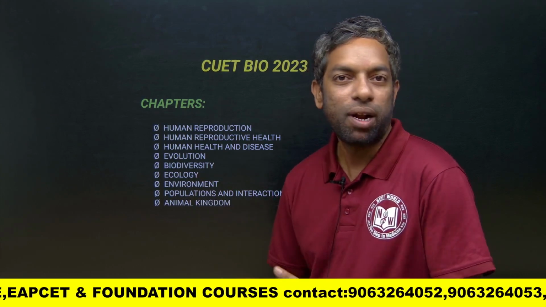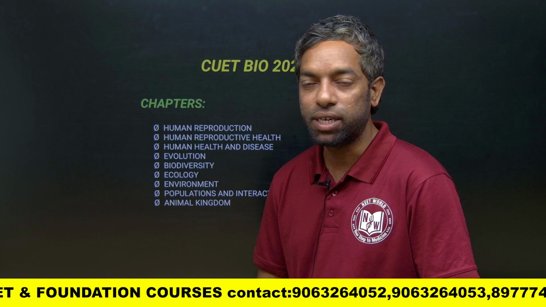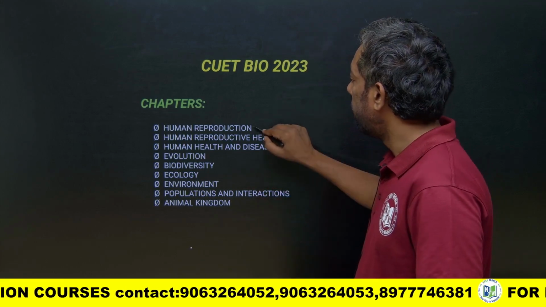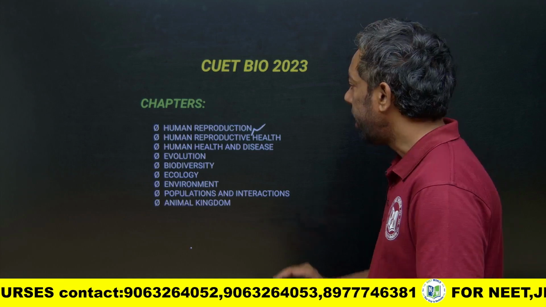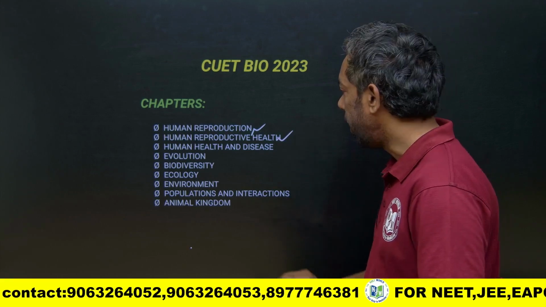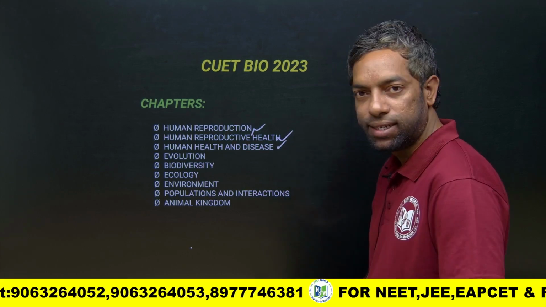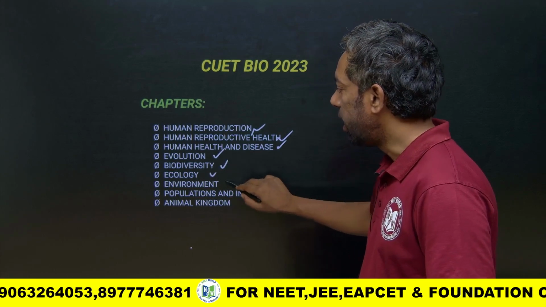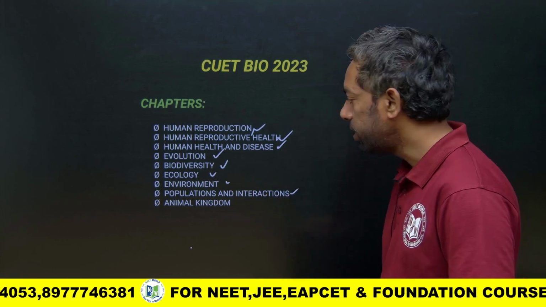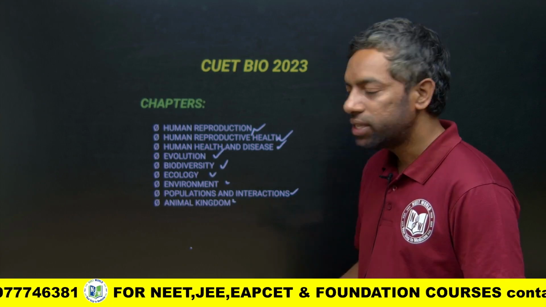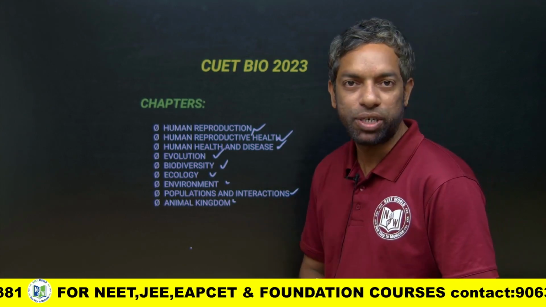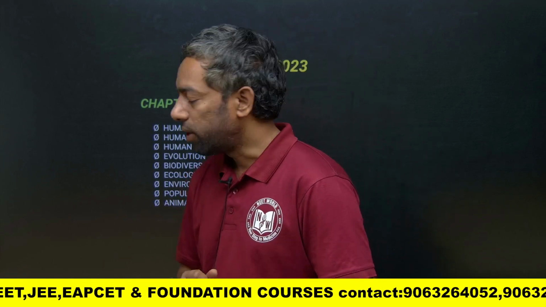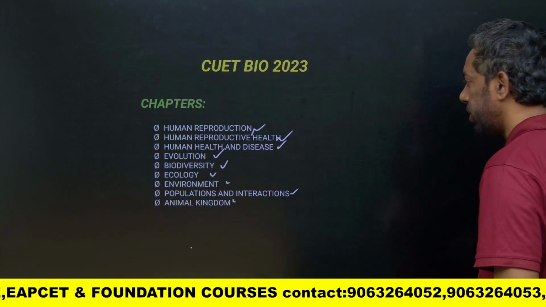In this question paper, I sorted out the zoology subject. The topics include human reproduction, reproductive health, human health and diseases, evolution, biodiversity, ecology, environment, population and interactions, and the animal kingdom. These are the topics included in this question paper. Each topic had a certain number of questions. We are going to discuss each question.